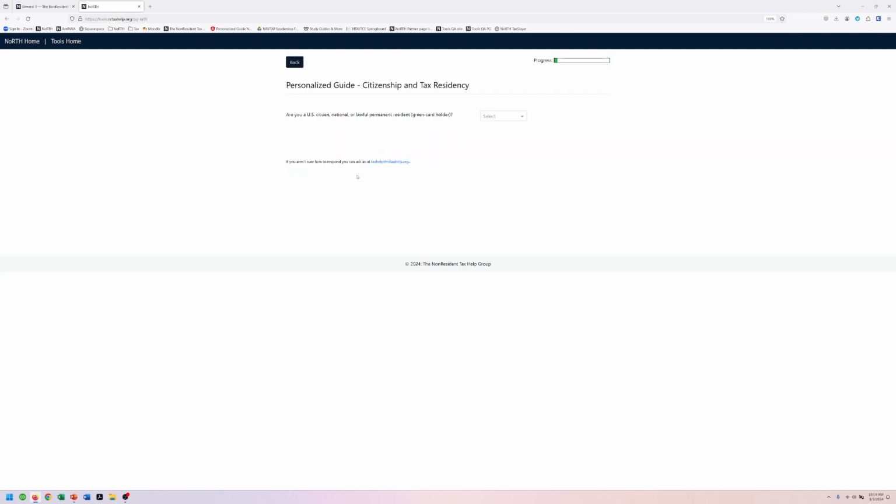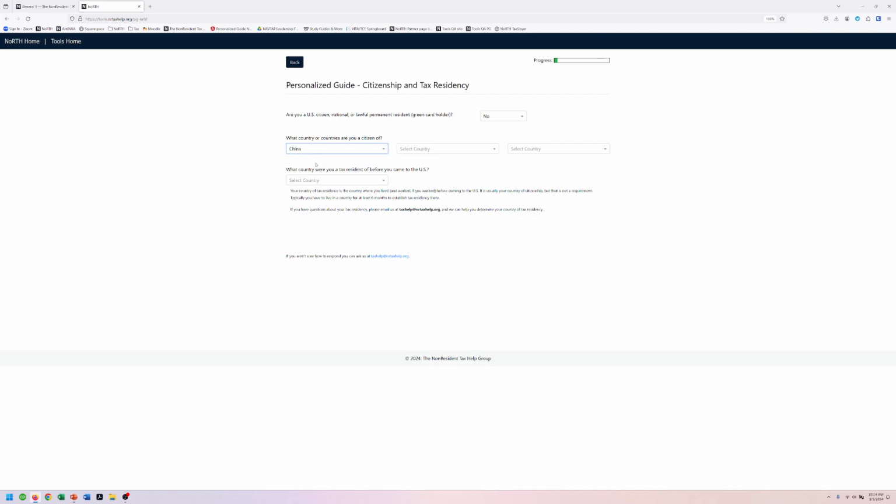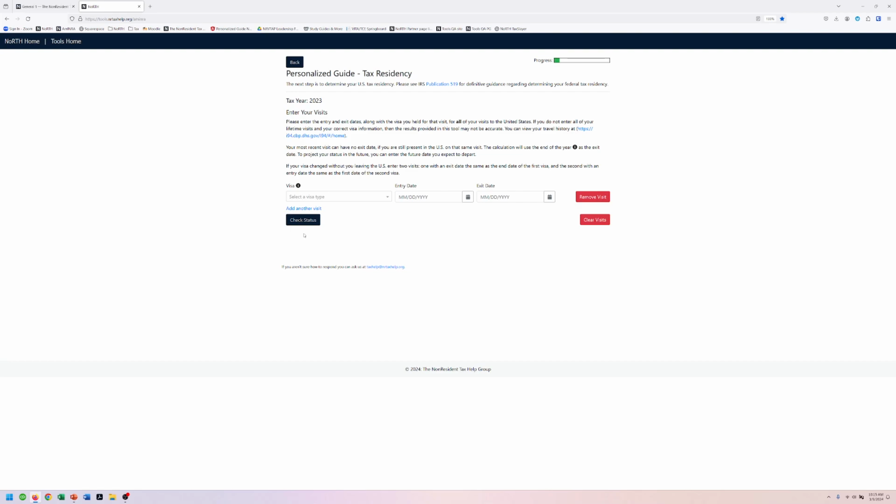And so we'll start for Lisa. Is Lisa a citizen of the United States or a national or a permanent resident? We would say no. She is a citizen of China. And she is a tax resident of China. That is where she lived before she came to the United States. So generally your tax residency is going to be where you lived. If you have any questions about that, you're welcome to email us and we'll help you figure that out as well. And now we're going to enter her visas and visits to the United States.